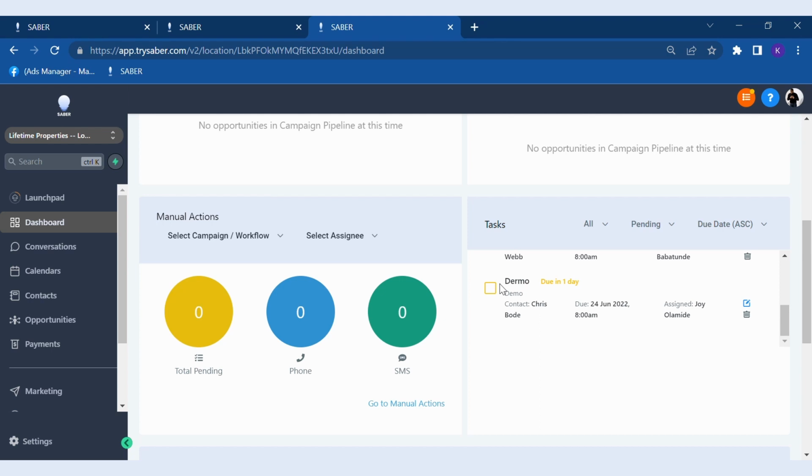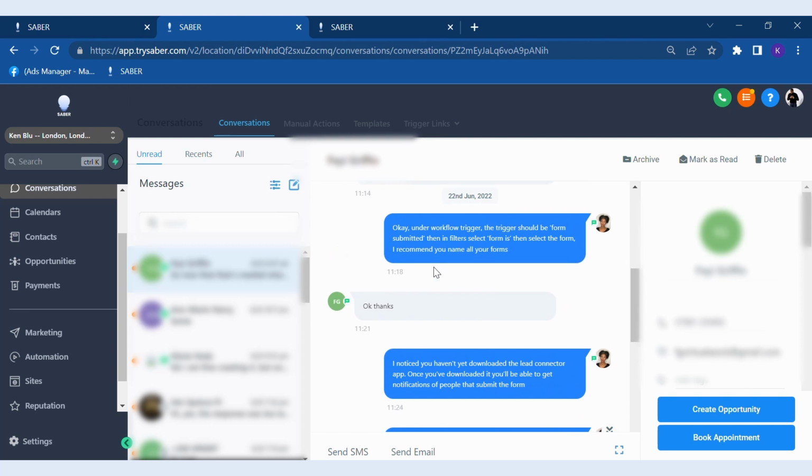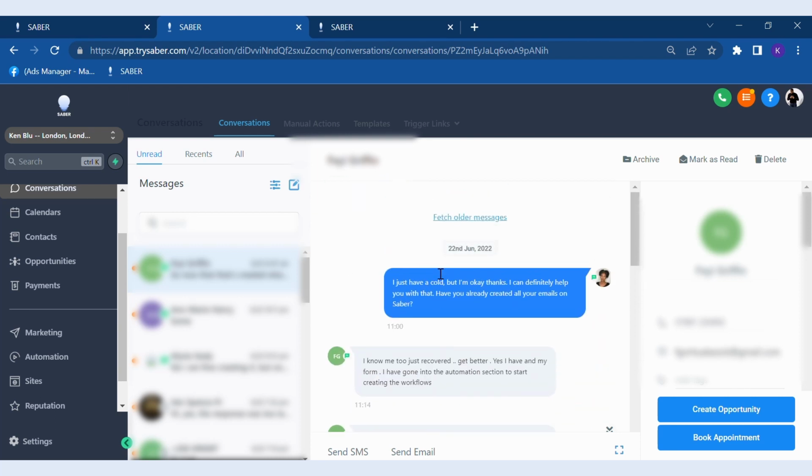So this allows you to manage your team a bit better, and you could also monitor the interaction of your team members with customers. So in the conversations tab, if you scroll to any conversation, you could always see who has said what to the customer, who sent the email out, who sent the texts out, and who sent out any information that the customer might be digesting at any point in time.